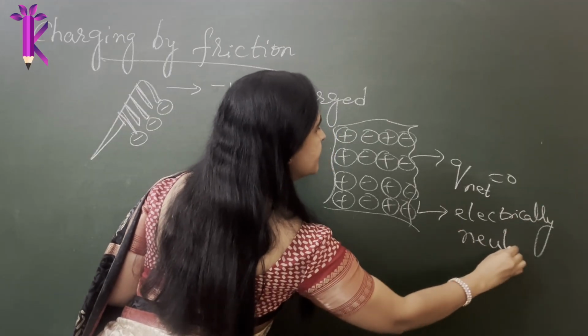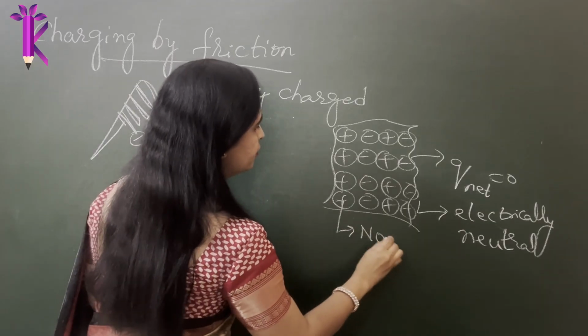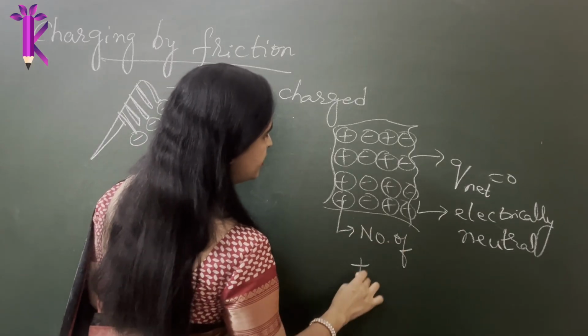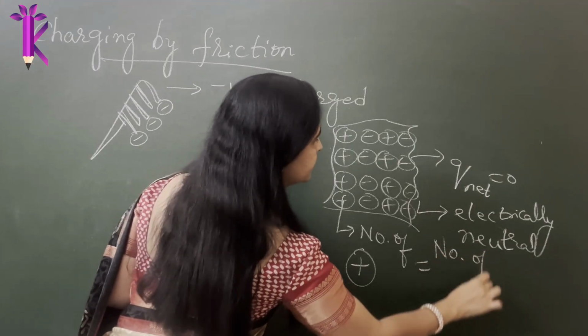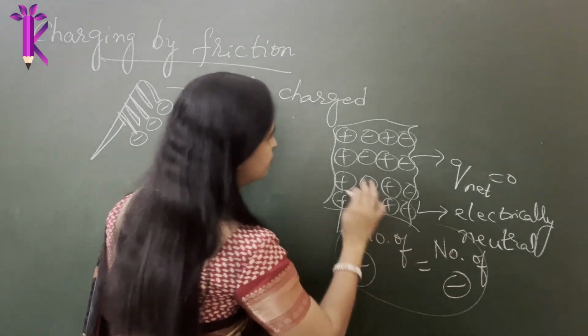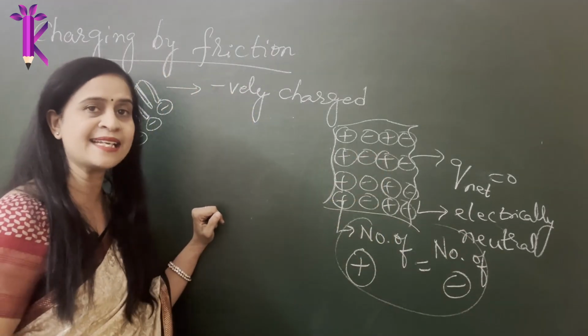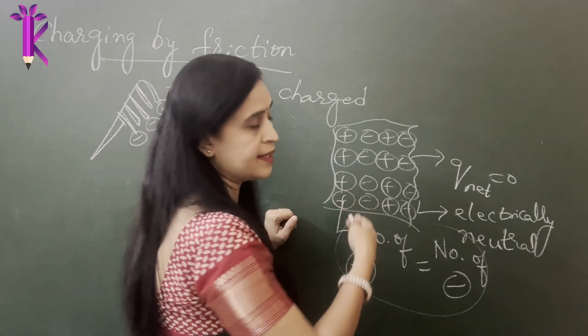Why is it electrically neutral? Because the number of positively charged particles is equal to the number of negatively charged particles. They are equal in number. The forces cancel each other. As a result, you see the net charge on the system, which is the paper here, is 0.